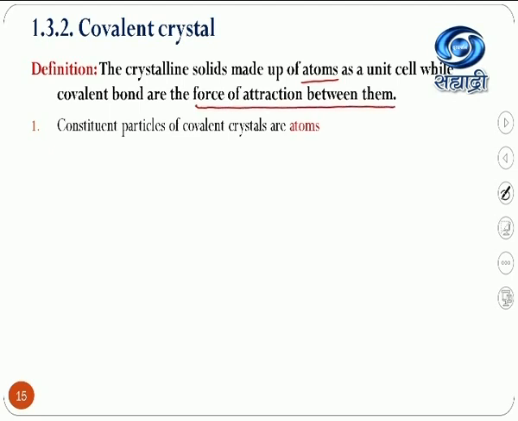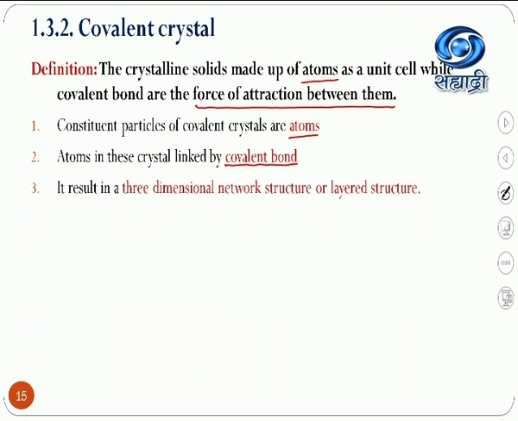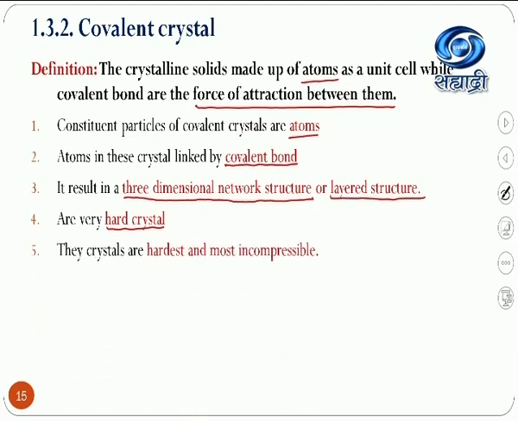What are the characteristics of covalent solids? The covalent solids are made up of atoms. Atoms in these crystals are linked by a strong covalent bond, which is formed by the axial overlapping of atomic orbitals. It may be a pure atomic orbital or a hybridized orbital. It results in a three-dimensional network structure or layered structure, as we discussed in diamond and graphite. They are very hard crystals, like diamond. The melting point of diamond is more than 3500 degrees Celsius.